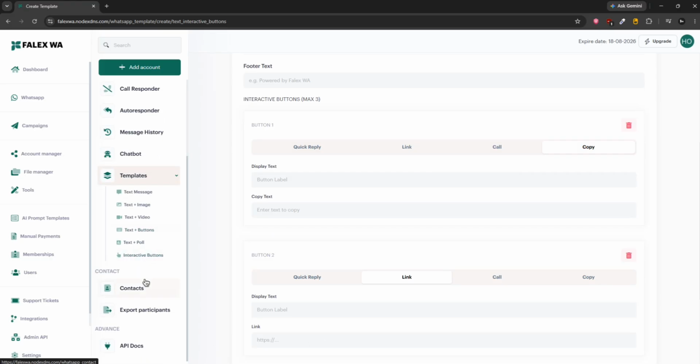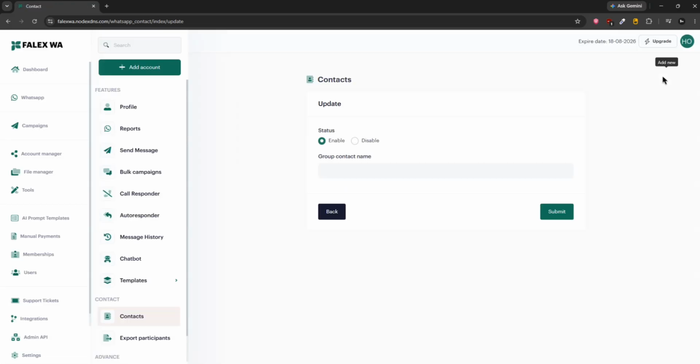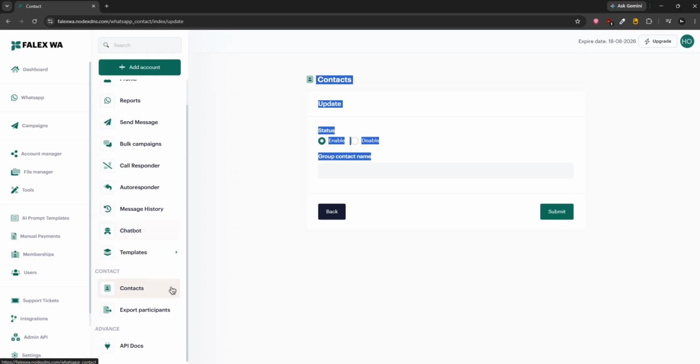Then you can grab here the contacts, which you can just plus create, add here any number. It is basically going to be your main contact book, where you can add contacts. I would highly recommend there is a limit to set. You can limit the user to a maximum of 100 WhatsApp numbers in one book. This will be helpful for them for not getting banned. This will be very important.